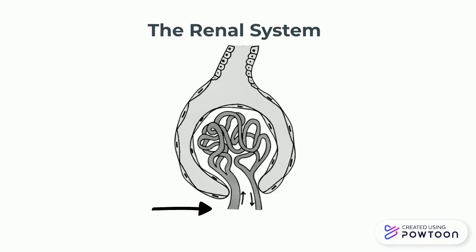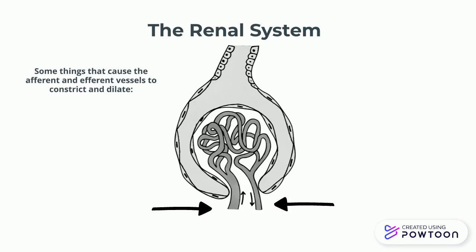In the kidneys, blood enters the glomerulus through the afferent arteriole and exits through the efferent arteriole, creating GFR. Depending on blood pressure and GFR, these arterioles will either vasoconstrict or vasodilate. A few things that affect this process are the autonomic nervous system, prostaglandins, bradykinins, and the RAS system.